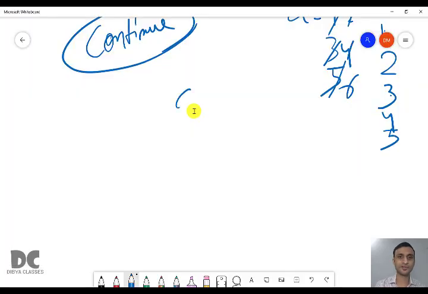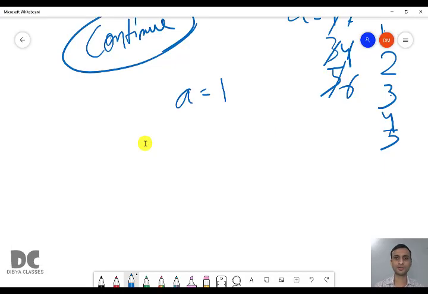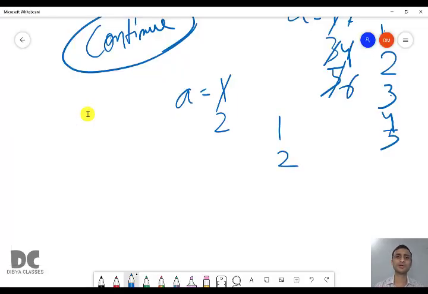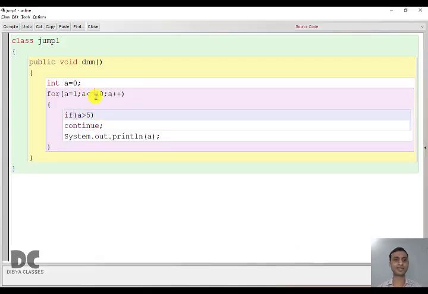So here again, a value is 1, less than equal to 10, true, greater than 5, false. So it will print 1. Then a value will become 2. This is true, this is false. It will print 2. Then it will become 3, it will print 3. Then 4. Then 5. Till 5 there is no problem because the if is false. When it becomes 6, the if statement will become true. And now continue will get executed.